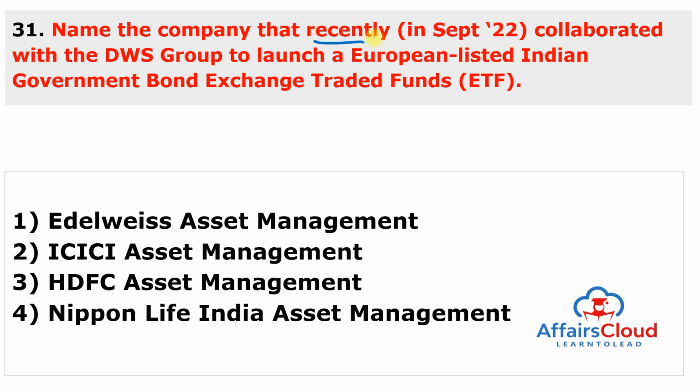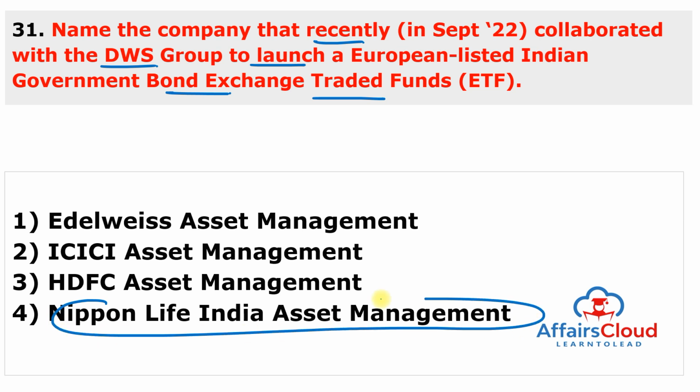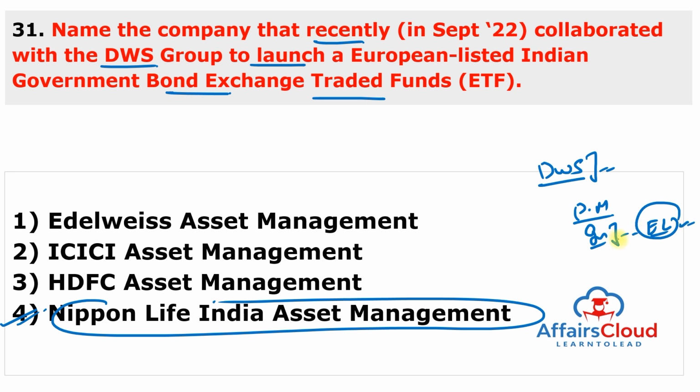Name the company that recently collaborated with the DWS Group to launch a European listed Indian government bond exchange traded fund. And this company is Nippon Life India Asset Management. Answer of this question is 4. So this Nippon Life India Asset Management, which is a fully owned subsidiary of Nippon Life India Asset Management Limited, and this DWS Group have collaborated to provide portfolio management and investment advisory services to the European listed Indian government bond exchange traded funds. So under this collaboration, clients of the DWS Group will get access to an attractive Indian bond market.